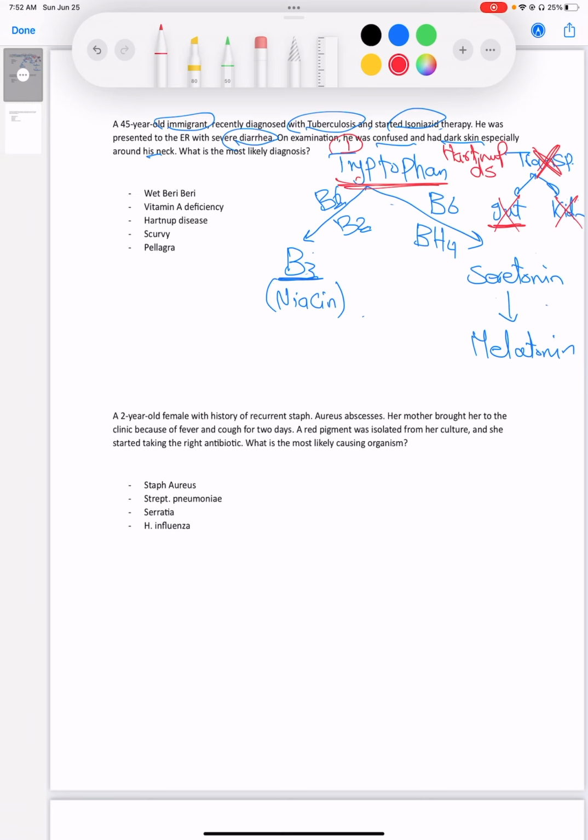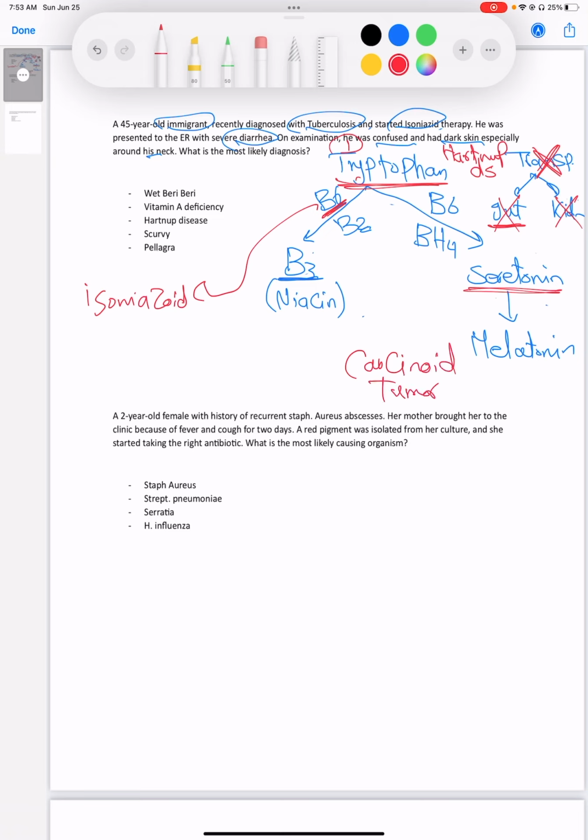The second one is about B6. B6 deficiency is common in isoniazid therapy. Isoniazid is an antibacterial, usually used in tuberculosis. So isoniazid can lead to B6 deficiency, and B6 deficiency leads eventually to B3 deficiency. The third cause is about serotonin. We have carcinoid tumor.